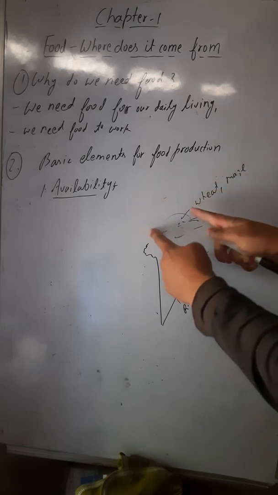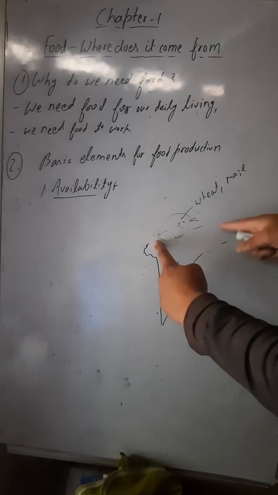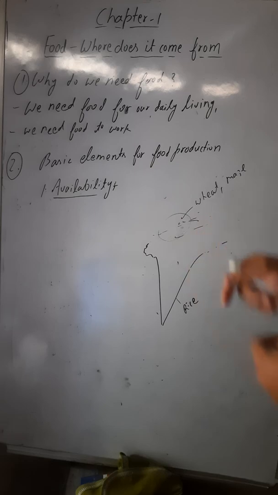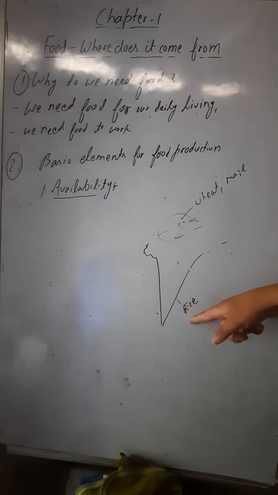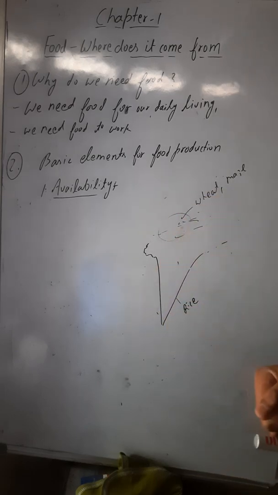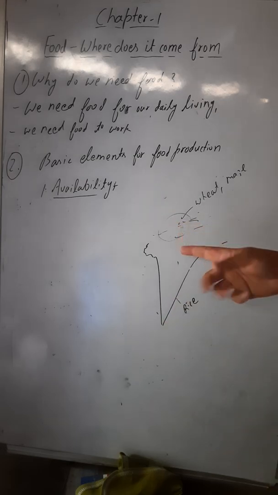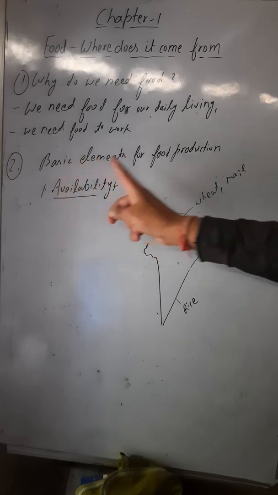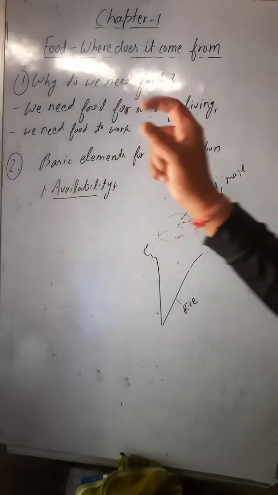Now suppose you are in the central part, Punjab, Delhi, etc., and you want idli dosa. Will it be easily available? No, because rice is easily available in the coastal region, so idli dosa is easily available there, not here. Are you getting this? Yes. So the first basic element for food production is availability.